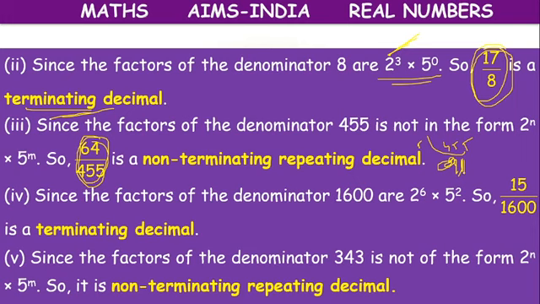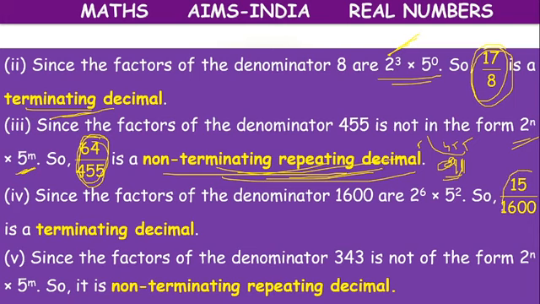Can we write 91 as a product of 2s and 5s? 7 13s are 91. So we cannot express it in the form of only 2s and 5s. Some other numbers like 7 and 13 also will come. So it is a non-terminating repeating decimal.